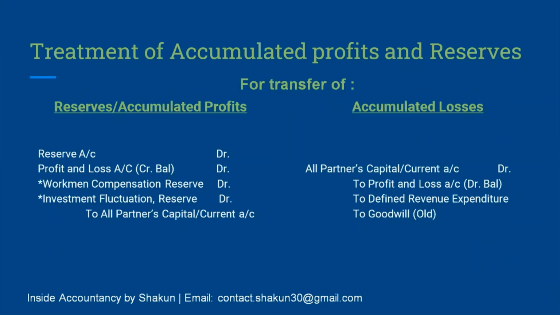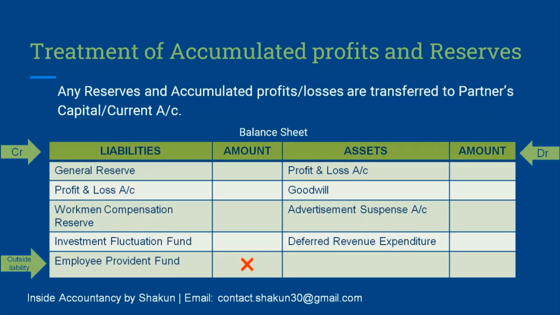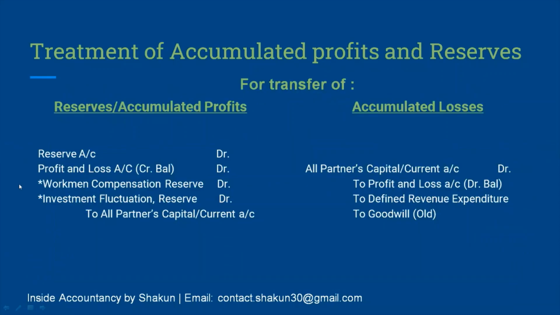Moving on. What would be the journal entry for the transfer of accumulated profits or accumulated losses? Now, all the things which were mentioned on the liability side, I told you they have a credit balance. When we want to write them off and distribute them amongst the partners, that means we need to debit them since we are going to write it off. Therefore, our journal entry would be all these accumulated profits and reserves, they have been debited. They had a credit balance, but now since we are going to write them off, they are debited and it is distributed amongst the partners in the old ratio.